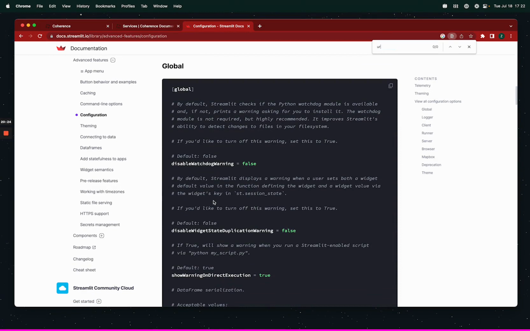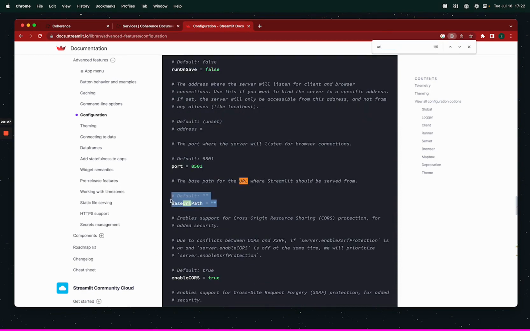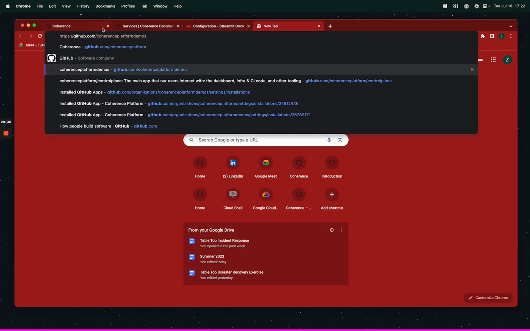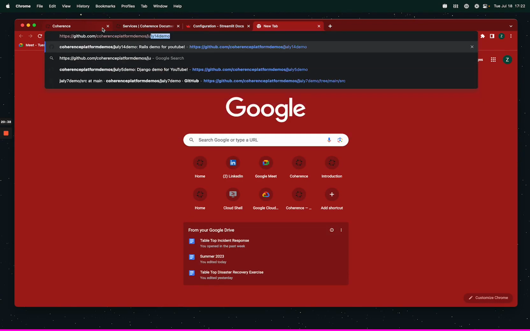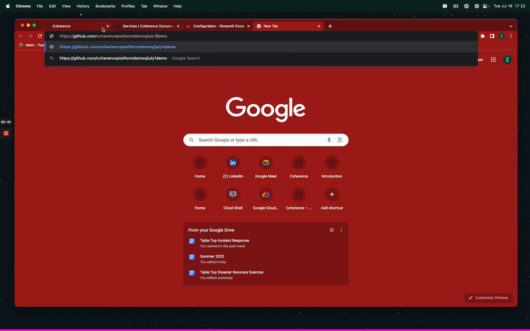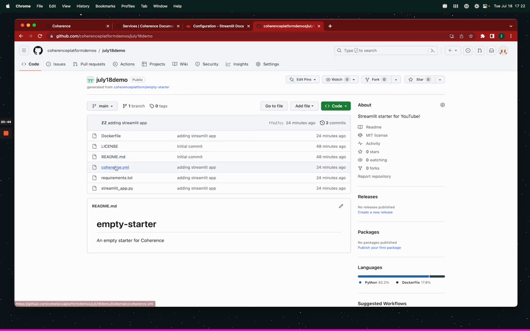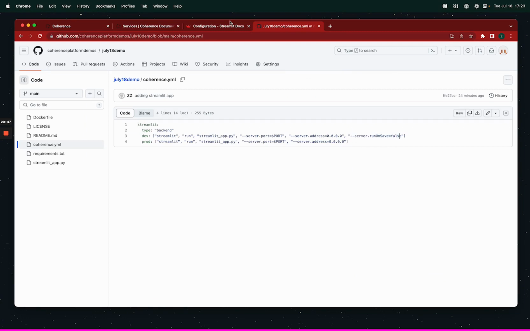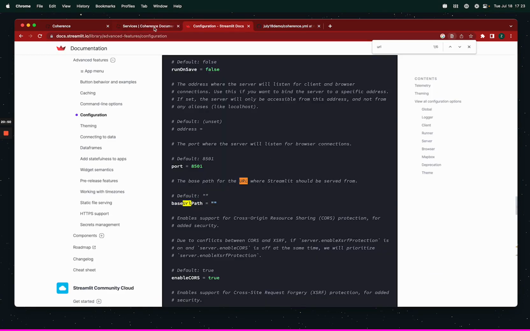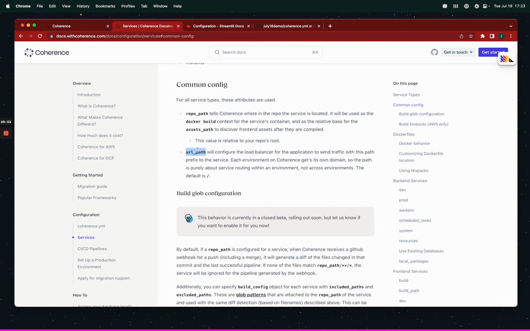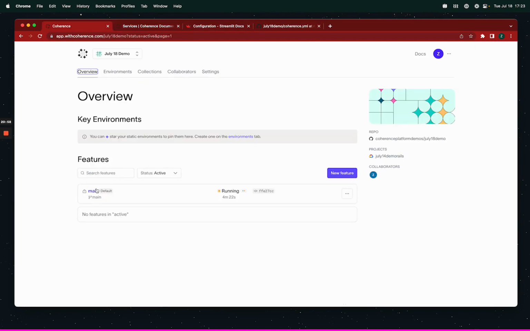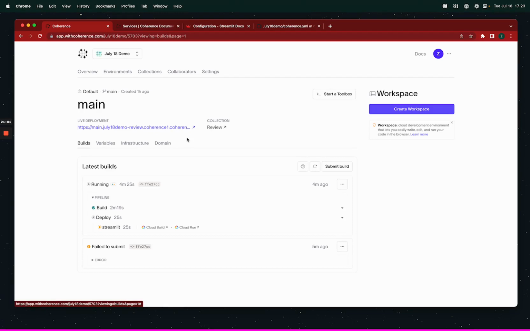You can change the base URL path, even using a flag in the command like we did in our Coherence YAML. If I go to GitHub, Coherence Platform Demos, July 18 demo. Right, so here, I passed the flag for run on save. I could pass the same thing for base URL path and set it equal to whatever I set as URL path for each service. And then I could have different deployments of these that would even scale separately, and they would use the same domain. And within each domain have /path1, path2, path3, path-based routing to the different containers.